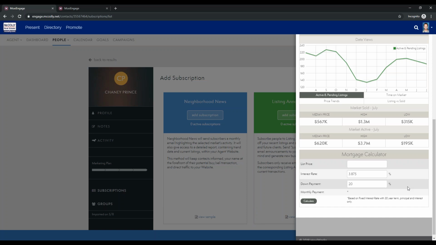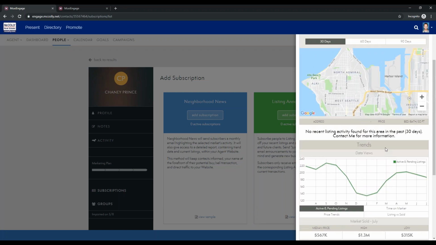So when you are sending this out to clients, they're able to both customize the zip code if they would like, as well as see all of the high-level trends information. And what we like to say for neighborhood news is that it's really just a conversation starter. We want this to be that high-level information, something that is going to be a touch point that they receive every month that will keep the agent top of mind with the client. And that's what is extremely important with neighborhood news, is just staying top of mind.